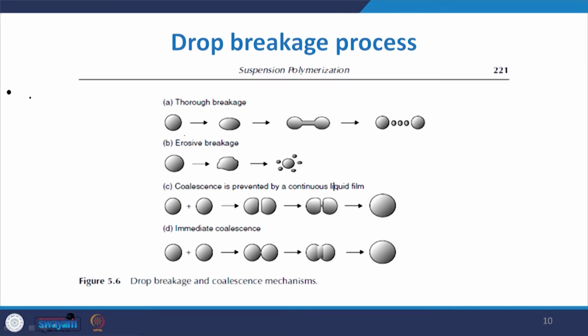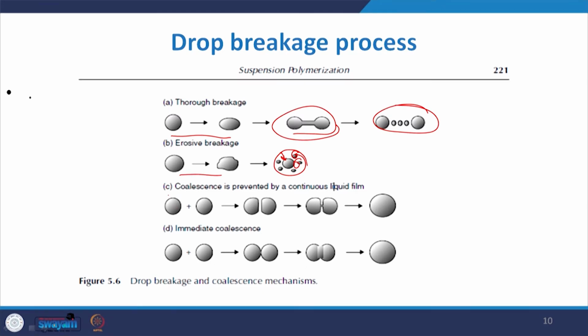Here you see the thorough breakage, where the drop is broken into two nearly equal sized drops. When we talk about the erosive breakage, you see that dissimilar things happen in this approach. You may see small particles, drops, and then a bigger one.